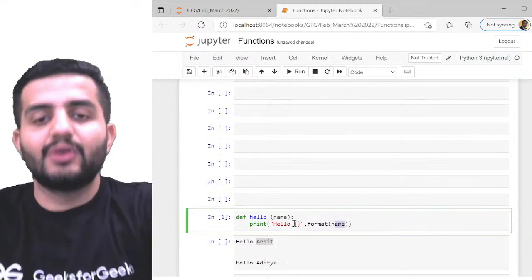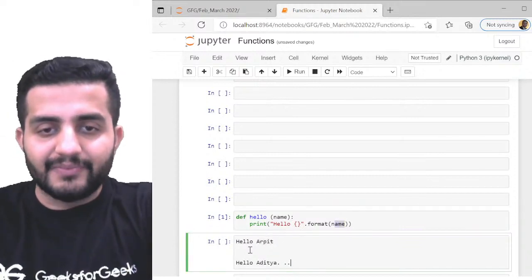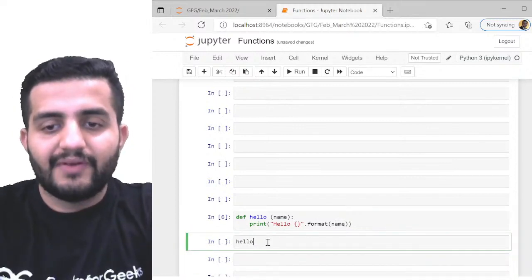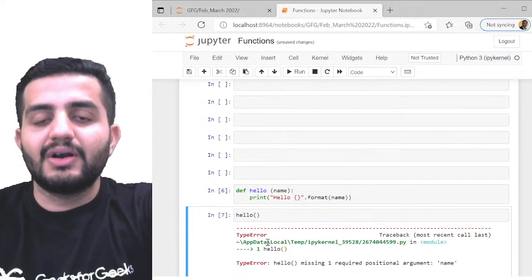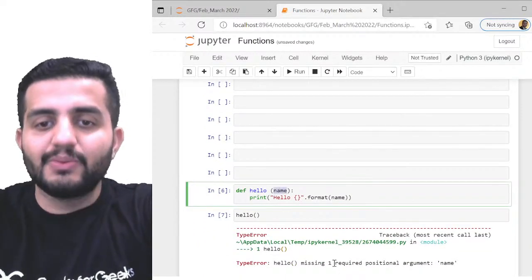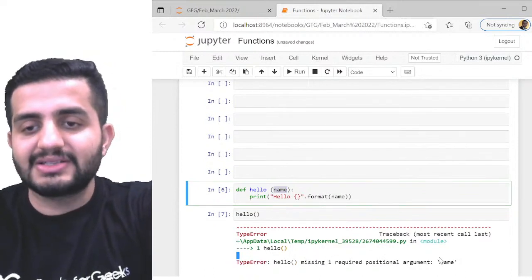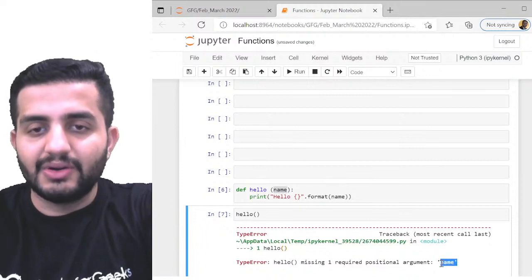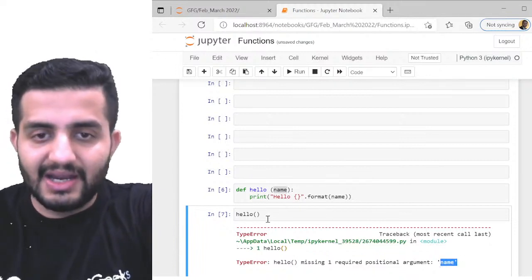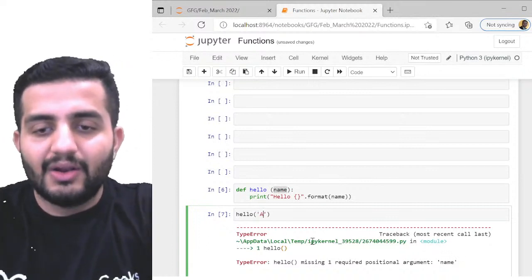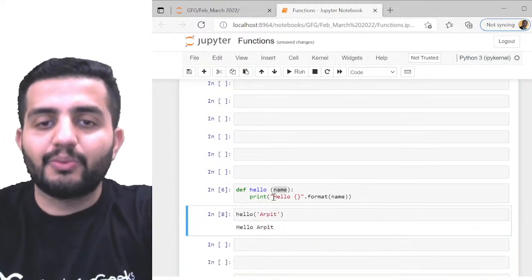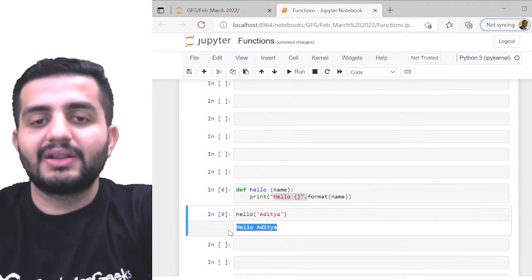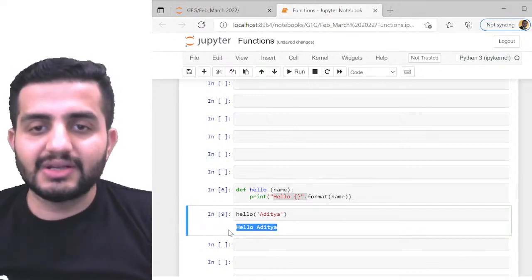So here, suppose if I want hello Arpit to be given, same thing. Now if I call hello without passing anything, it'll give me an error because here it expects one argument to be passed. Can you see the error? Type error, it says it is missing one required positional argument, which is name. So name has to be mandatorily passed in this. Now if I give hello Arpit here, I'll get the output hello Arpit. Now if I give hello Aditya, I'll get hello Aditya.